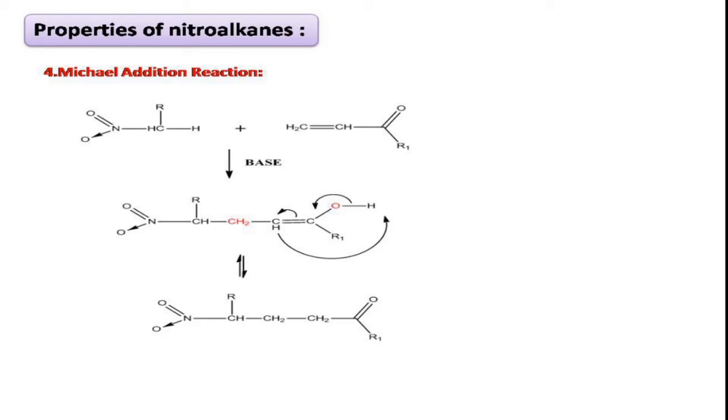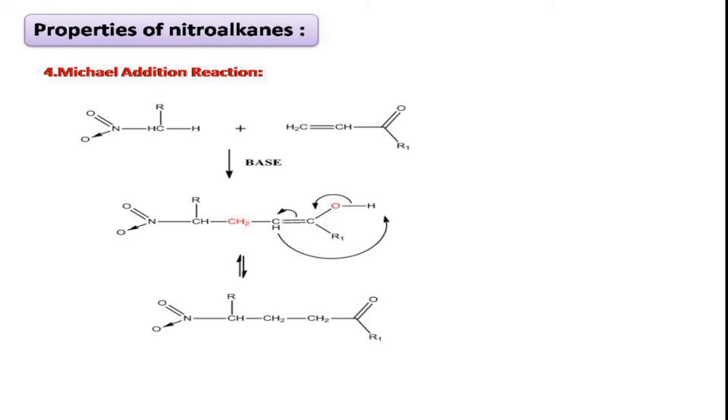This activated carbon part is added to the red color CH2 group, and this acidic hydrogen atom has been attached to the oxygen, that is red color oxygen. If you look at this, the addition takes place at the red color CH2 group and red color oxygen group. Therefore this is a 1,4 addition.